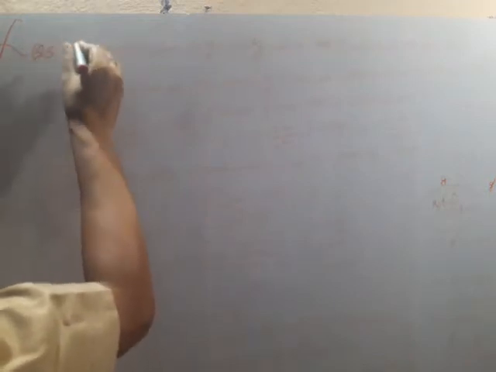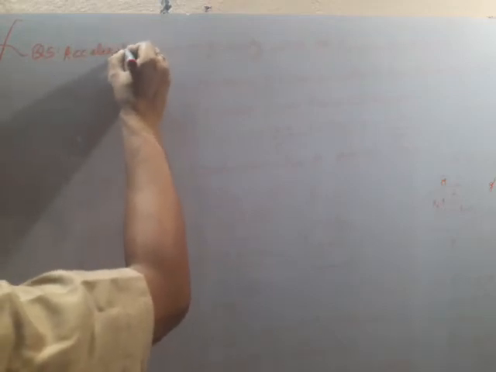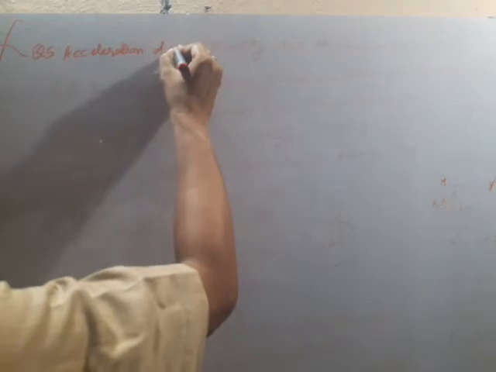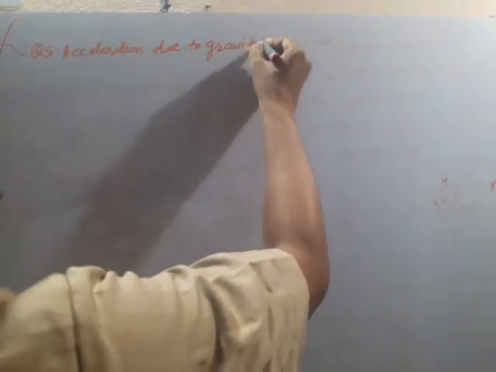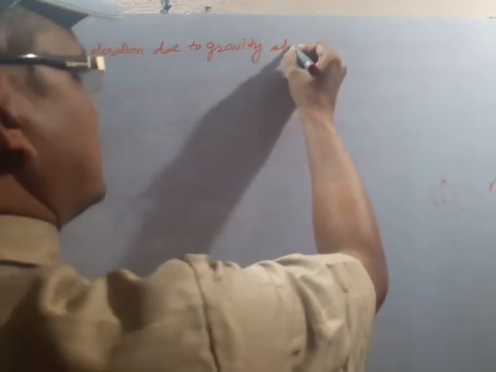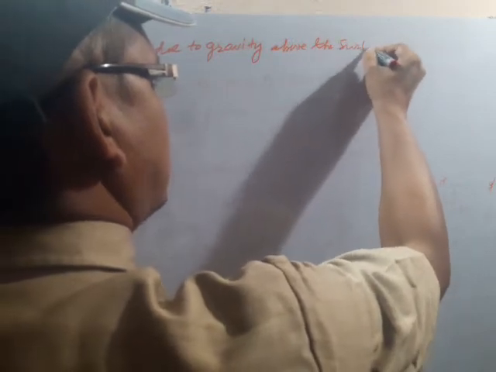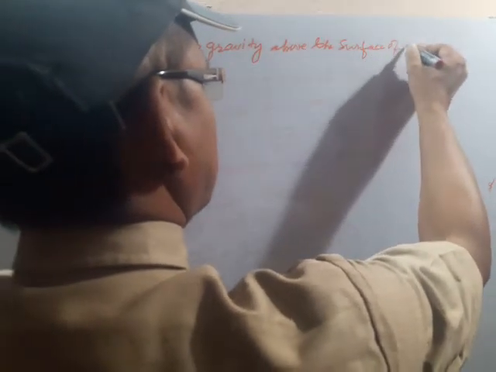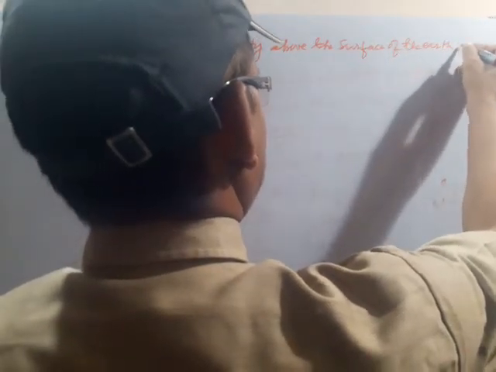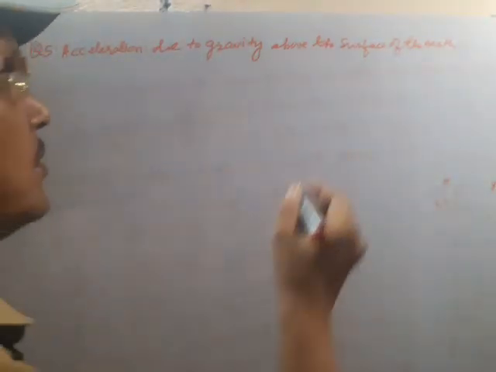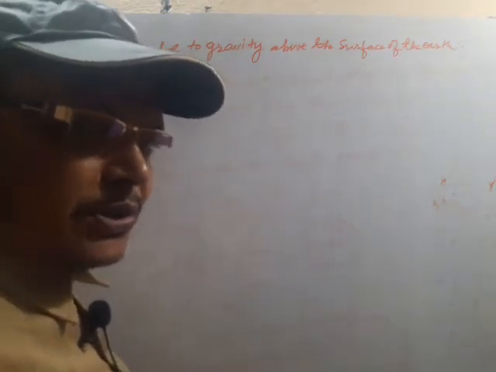This is also a derivative. Acceleration due to gravity above the surface of the earth. Here try to understand acceleration. You know acceleration means change of velocity per unit time.